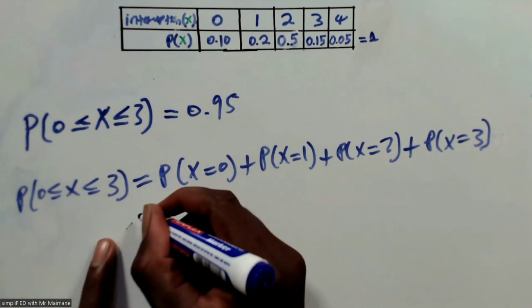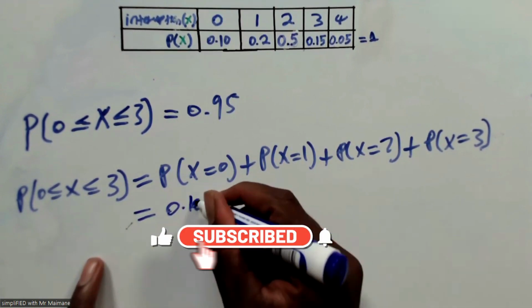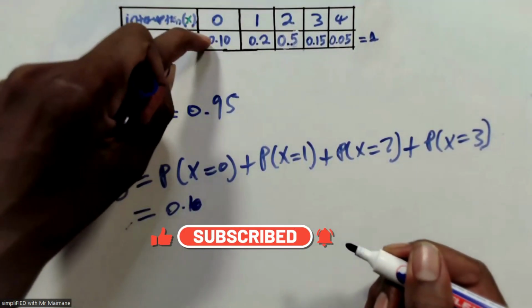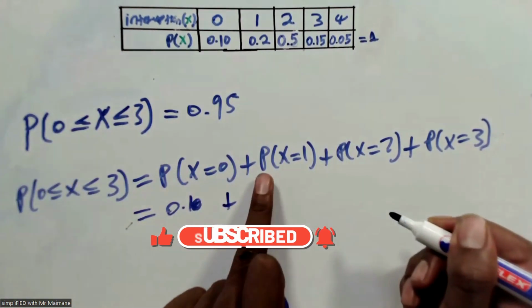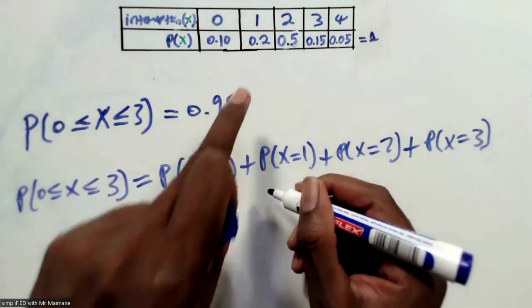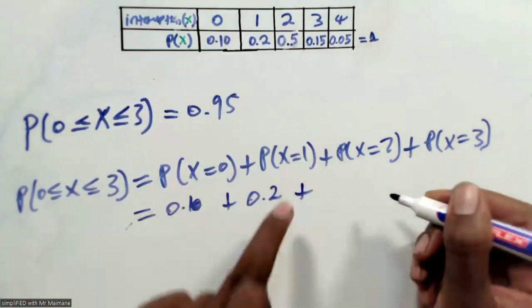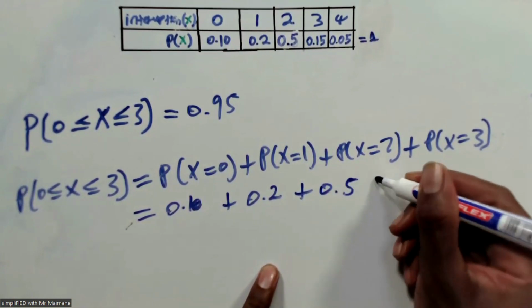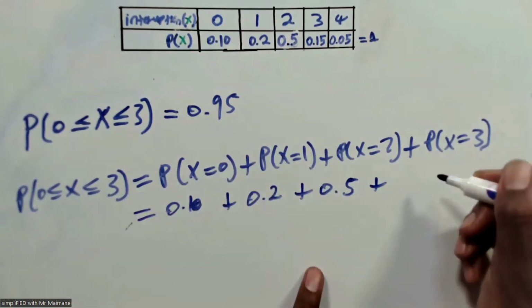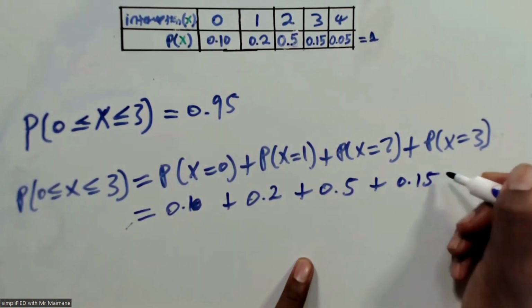Adding that is going to give me 0.1 here, because the probability of 0 is 0.1, plus the probability of x being 1, which is 0.2, and so forth. The probability of x being 2 is 0.5, plus the probability of x being 3, which is 0.15.